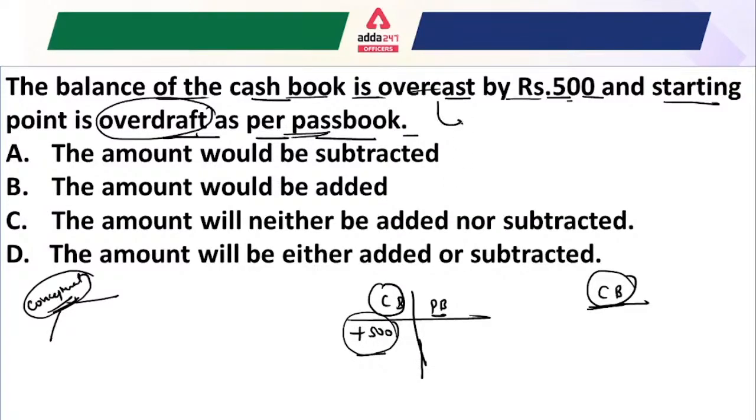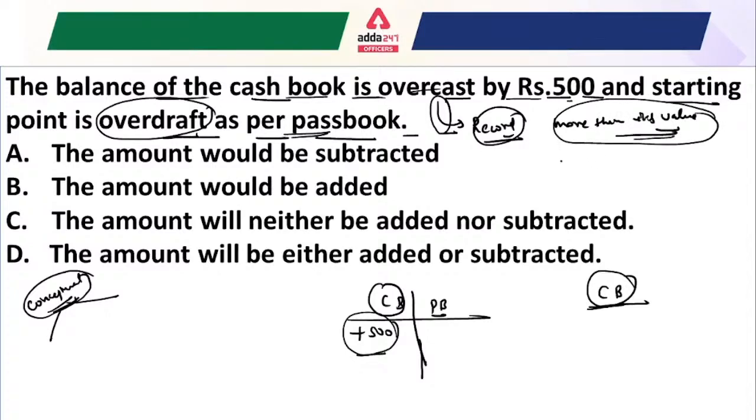Overcast means whenever you record any transaction more than its realized value, or say more than its value, then it is known as an overcast, right? Suppose you have to record 1000 rupees in the cash balance. Instead of writing 1000, you actually record 1500 rupees. So that is known as an overcast, right?